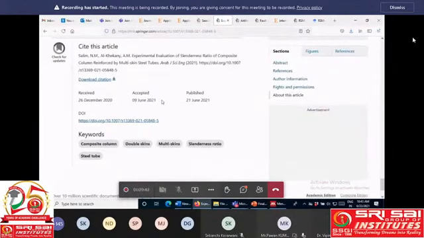At least you have to take 5 to 10 articles. If you see 5 to 10 articles, you can get an idea that this journal gives the first decision in this time, and then maybe between the received and acceptance dates they take 6 or 7 months. So in this way you can check the time period.